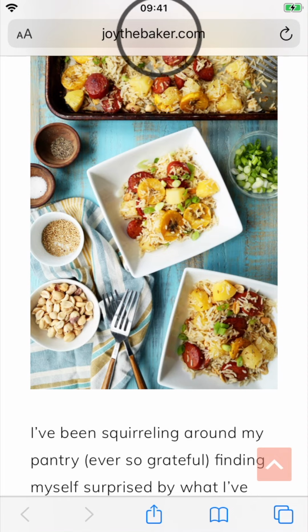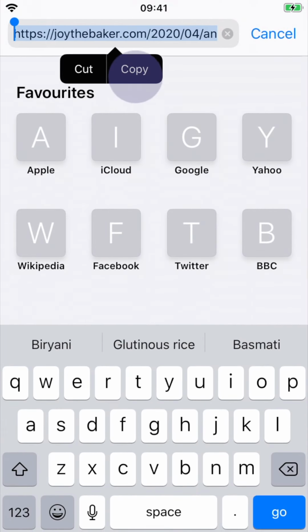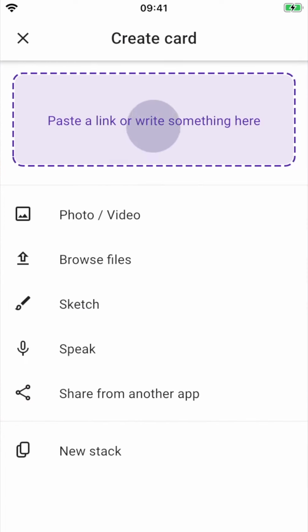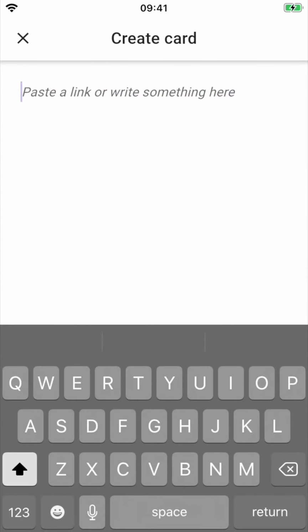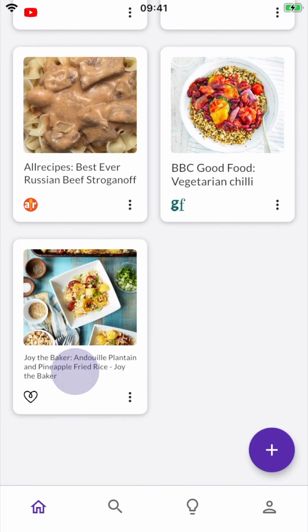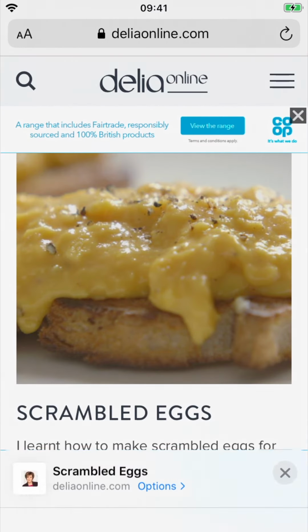And I could also do this by highlighting this URL up here, pressing copy, going back to Shooglebox and pressing the plus button and pasting the link in here, and that would have the same effect, but obviously it's not quite as quick. And there it is. And let's just do one more with the share button.